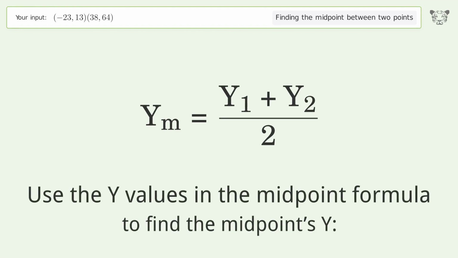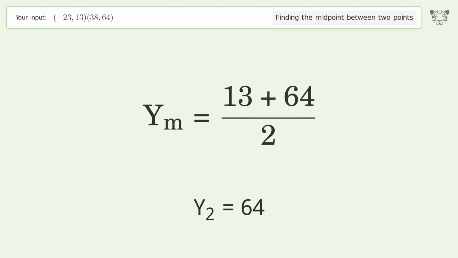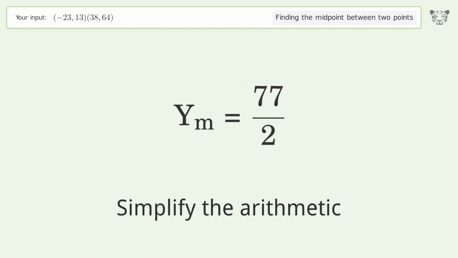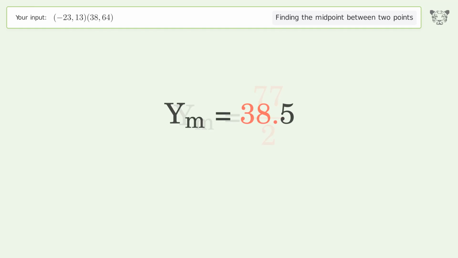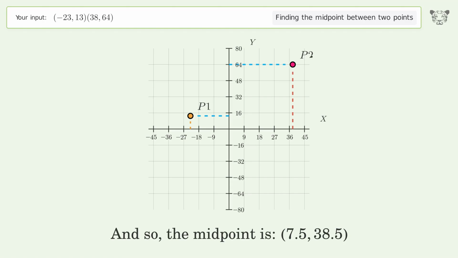Use the y values in the midpoint formula to find the midpoint's y. y1 equals 13. y2 equals 64. Simplify the arithmetic. And so, the midpoint is 7.5, 38.5.